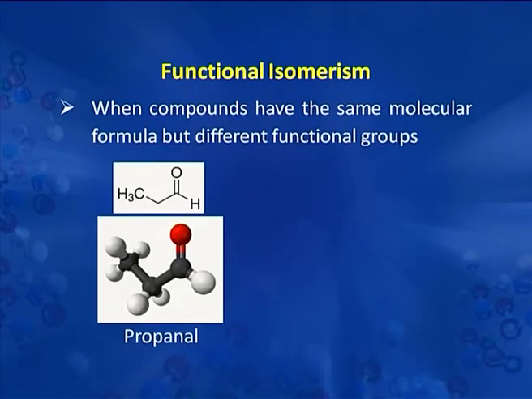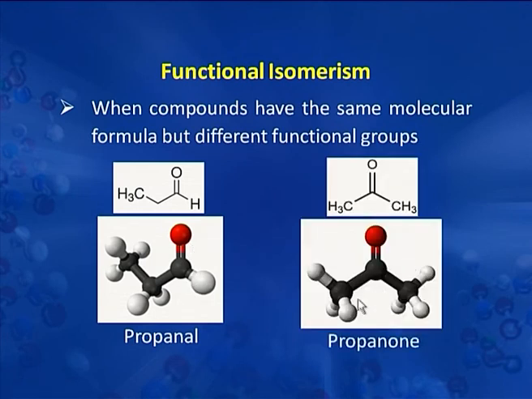Let's take one example. It is propanal. It is a 3 carbon compound having a carbonyl group at carbon number 1. It is an aldehyde. Another can be a 3 carbon compound with a carbonyl group at carbon number 2. This is a ketone.